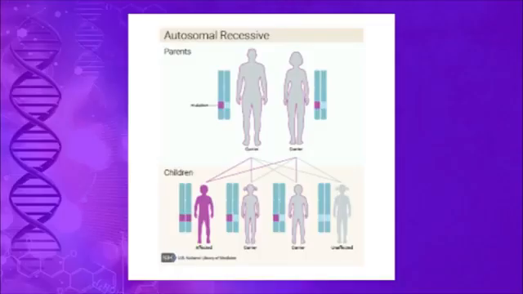An autosomal recessive condition means two copies of an abnormal gene must be present for the disease or trait to develop. Inheriting a specific disease or trait mainly depends on the type of chromosome that is affected, sex or autosomal chromosomes, and on whether the trait is recessive or dominant.